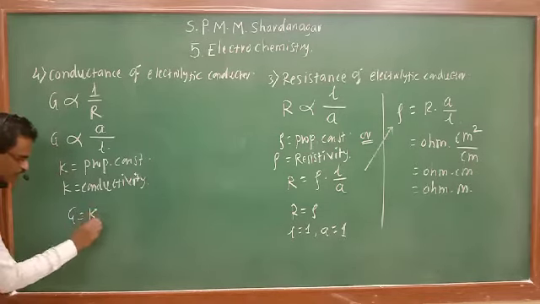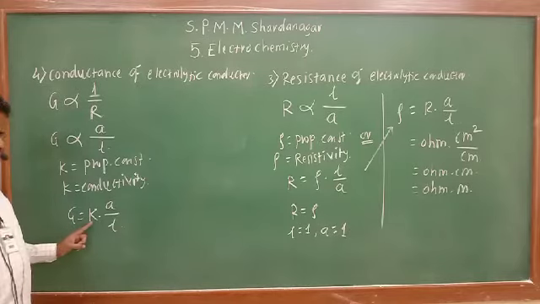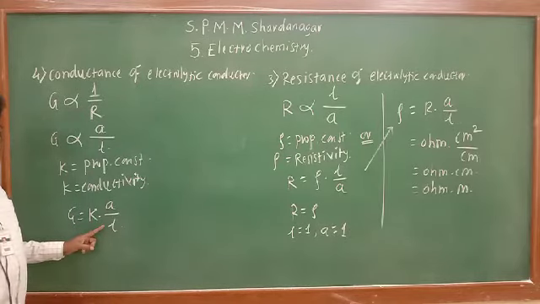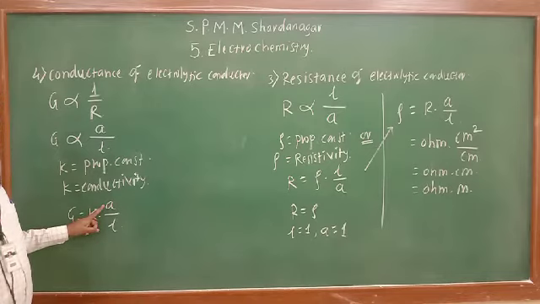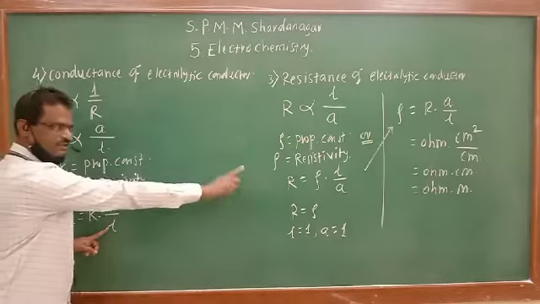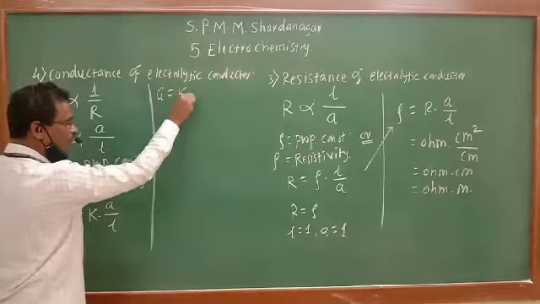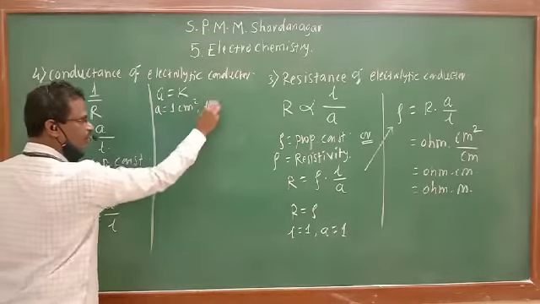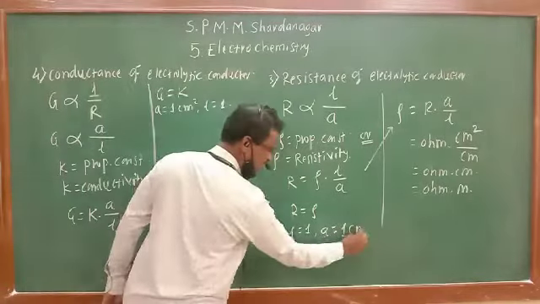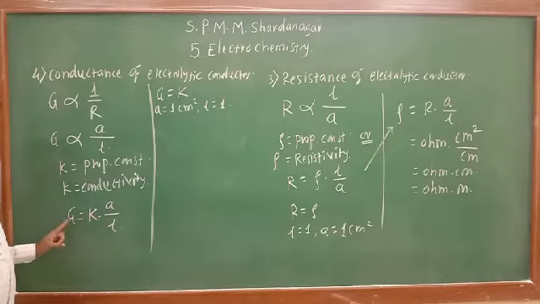So G will be equal to K into A upon L, where G is conductance, K is conductivity, A is the area of cross section of the conductor, and L is the length of the conductor. Now in that equation, G will be equal to K when A is equal to 1 centimeter square and L is equal to 1 centimeter. At that time, G will be equal to K.